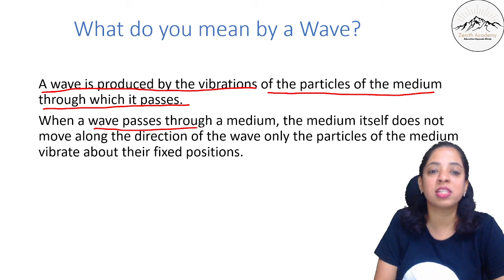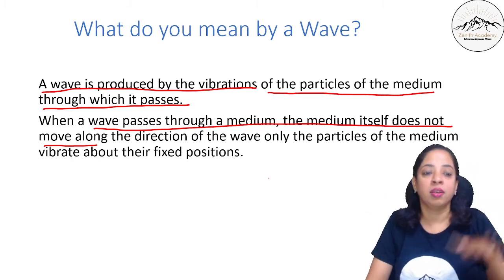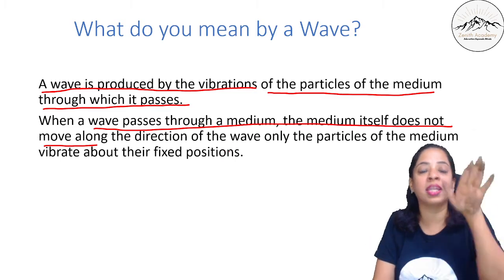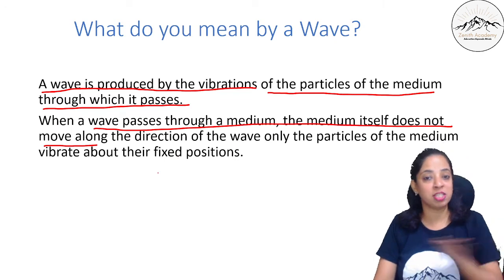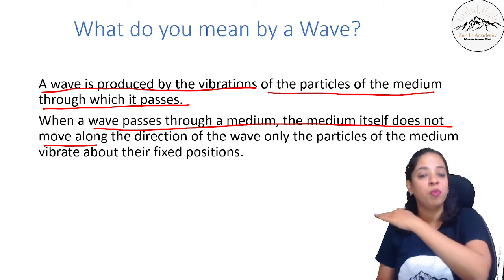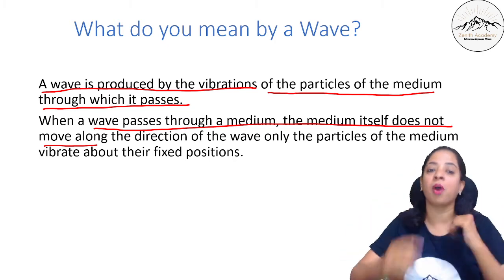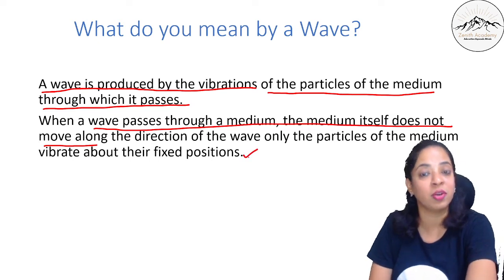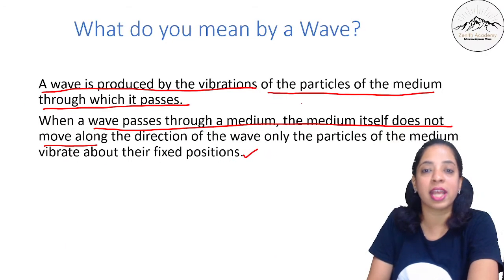Now when a wave passes through a medium, the medium itself does not move. The air does not move along the direction of the wave. Only the particles of the medium vibrate about their fixed positions. So when a wave passes through a medium, the medium itself does not move. Along the direction of the wave, only the particles of the medium will vibrate about their fixed positions. I will explain this in detail when we are doing different types of waves. So that was the explanation of wave.